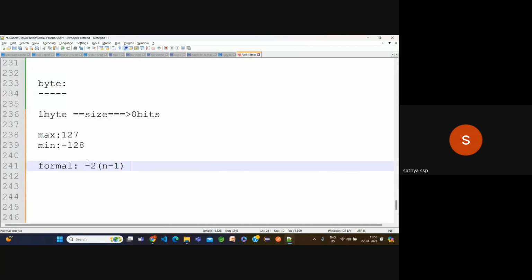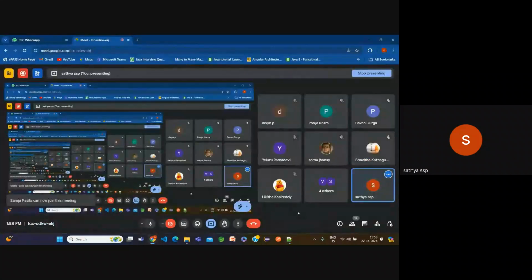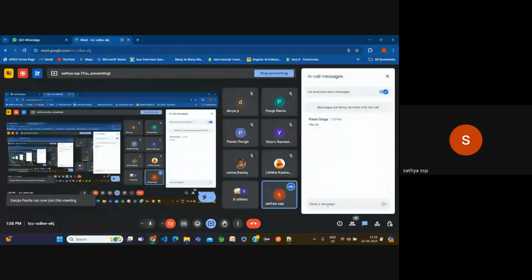2 power n minus 1 of minus 1. Consider this, n minus 1 is a power. Now observe carefully here. Then what is the value of n here? Anybody guess? On the screen we have the answer. Anybody online? You can use the chat box.